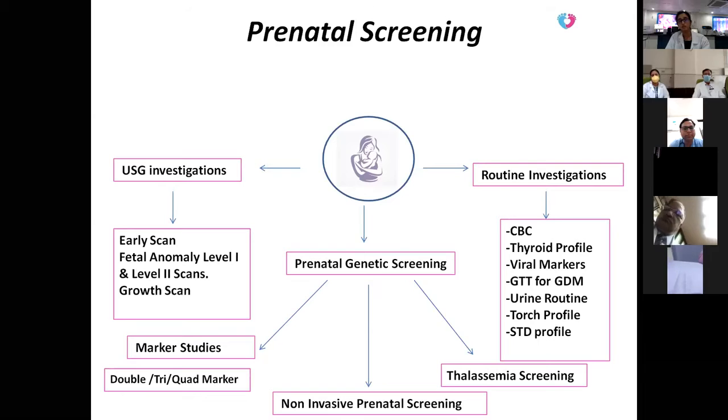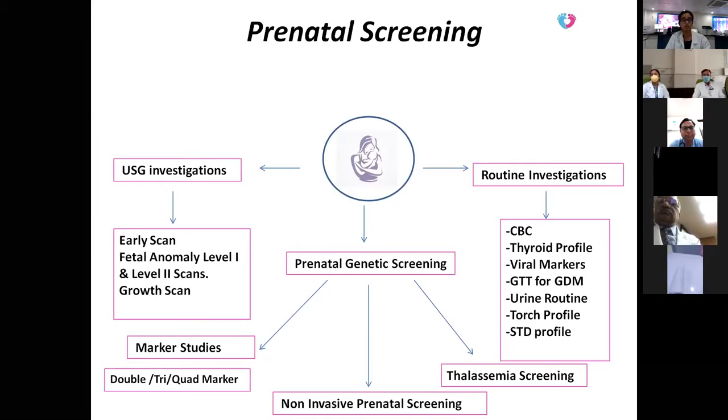Now, coming to the routine investigation, these are very important. Though we call them routine, they are done in every pregnancy, and they generally include the CBC profile, thyroid profile, various viral markers, screening for gestational diabetes mellitus, along with urine routine, TORCH profile, etc. Now, coming to the prenatal genetic screening part, the two common disorders in India are generally thalassemia along with Down syndrome, etc. For screening these disorders, we have various assays.